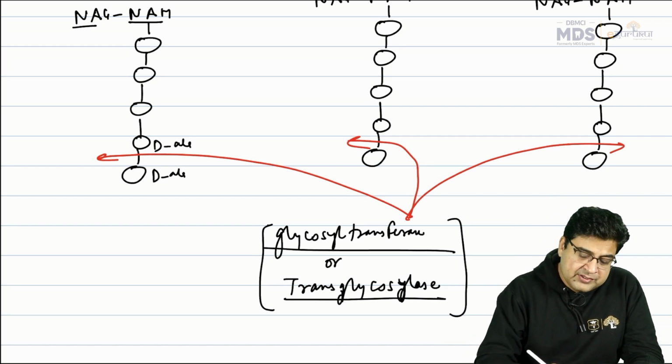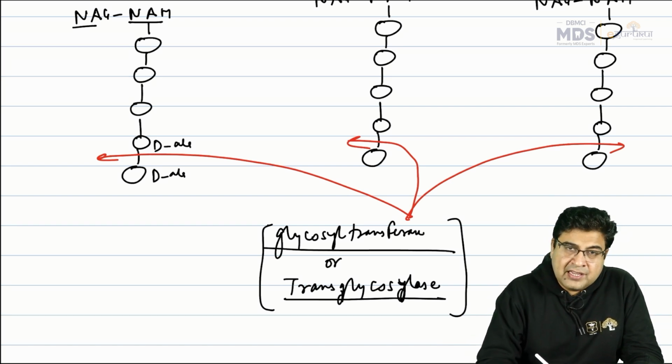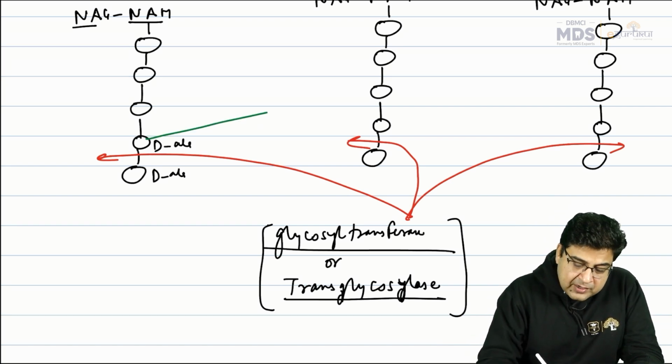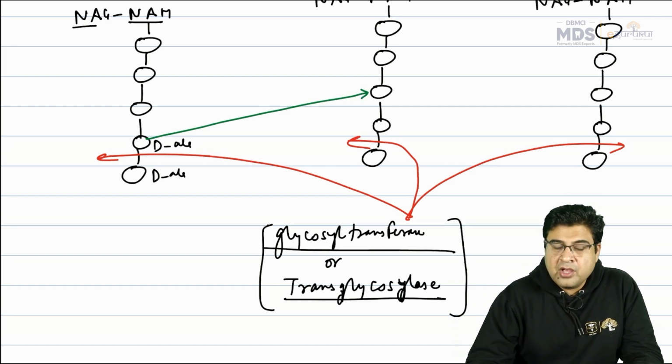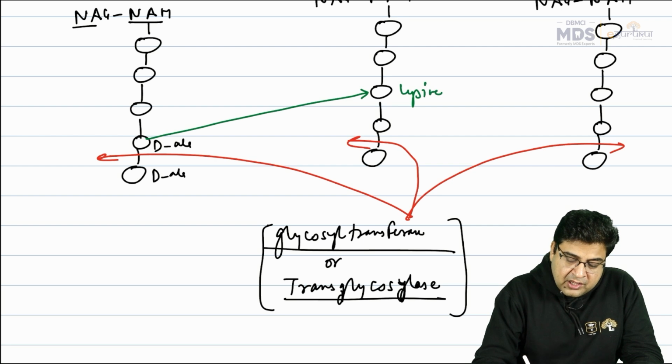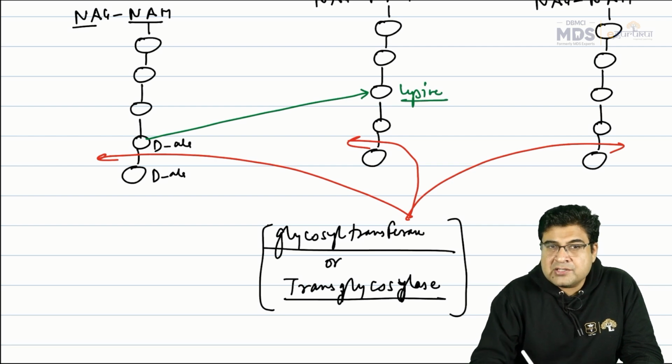So what will this fourth amino acid do? This fourth amino acid, that is a D-alanine in this case, will start making contact with the third amino acid of the other peptidoglycan. Here we have the presence of lysine. So the alanine will start making contact with the lysine.